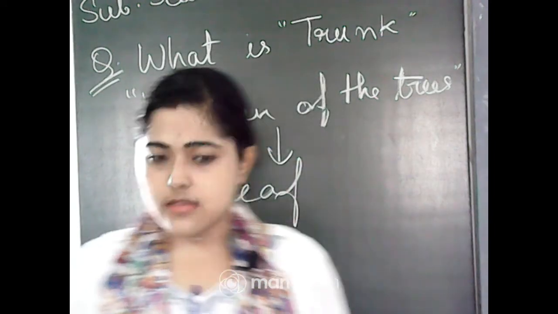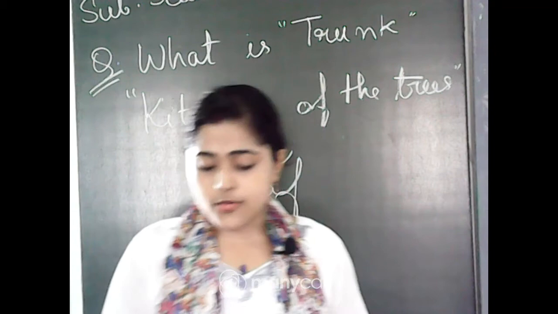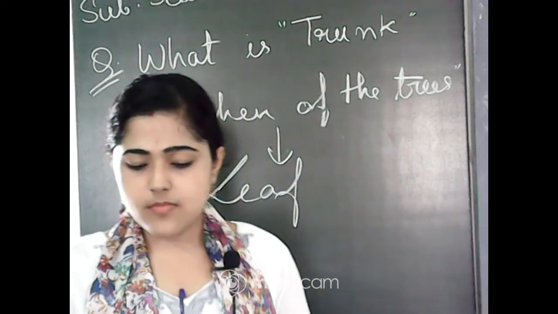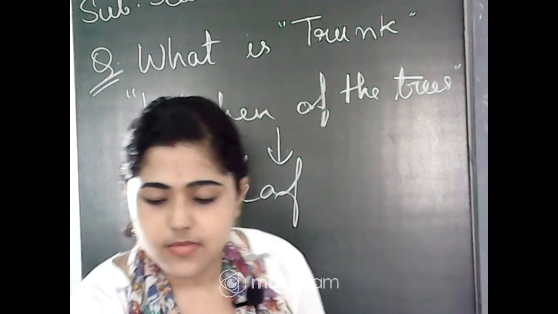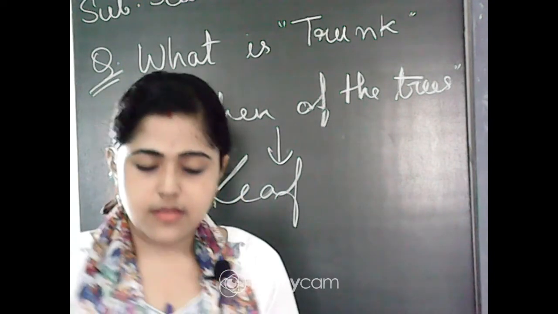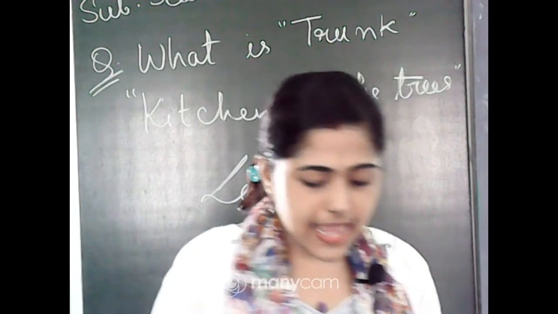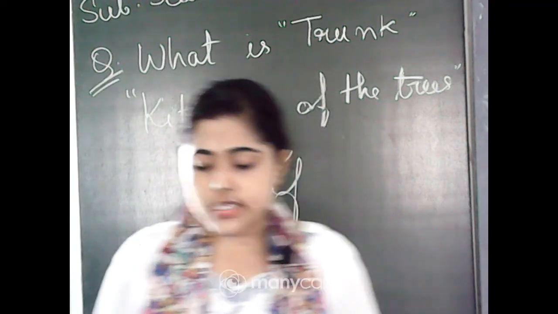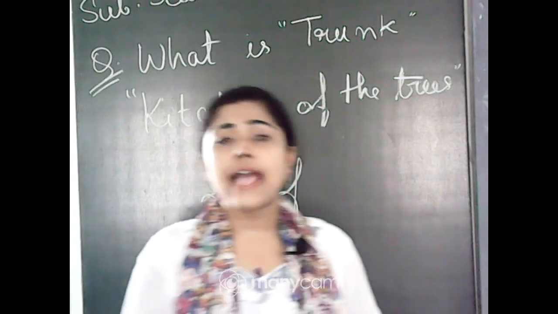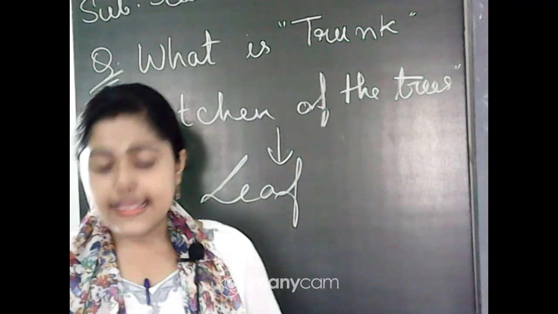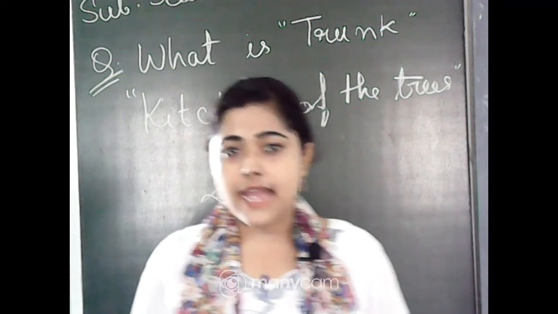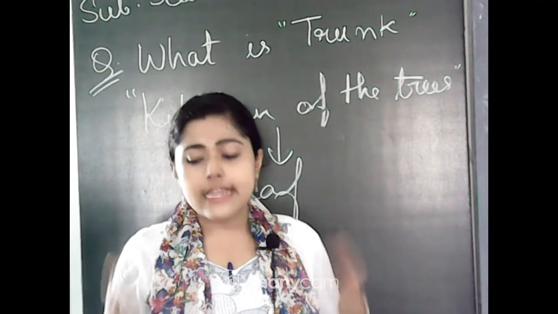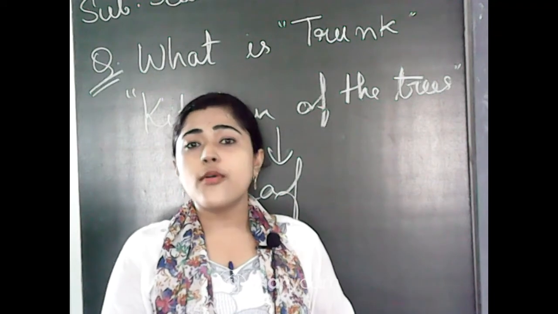Now come to the first page, page number 5, and that is about trees. Trees are the big and strong plants. See the book, they have a hard and strong stem, as I told you, that is called the trunk. Trees live for many years, and we know about those examples.